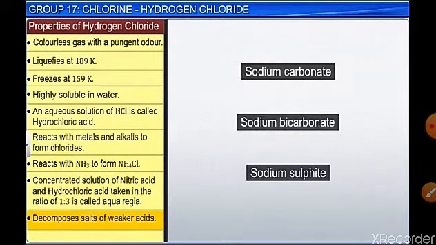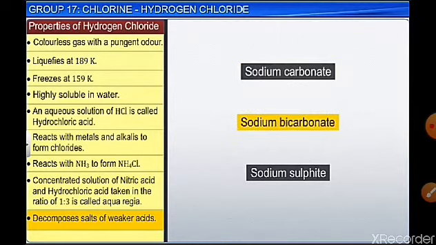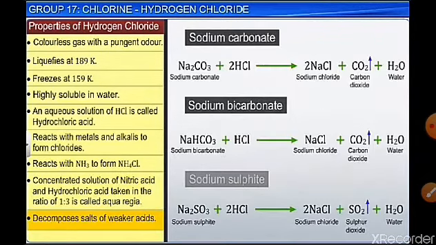It decomposes salts of weaker acids. So when you take salts of weaker acids like sodium carbonate, bicarbonate or sodium sulfite, it reacts with them and forms carbon dioxide, metal chloride and water. So Na2CO3 with HCl, you get NaCl, CO2 plus H2O. Similarly, sodium bicarbonate with HCl you get carbon dioxide, and sodium sulfite with HCl you get sulfur dioxide. So metal carbonates react with acid to give metal chloride, carbon dioxide and water. So HCl decomposes sodium carbonate, sodium bicarbonate and sodium sulfite to sodium chloride, carbon dioxide or sulfur dioxide, and water.